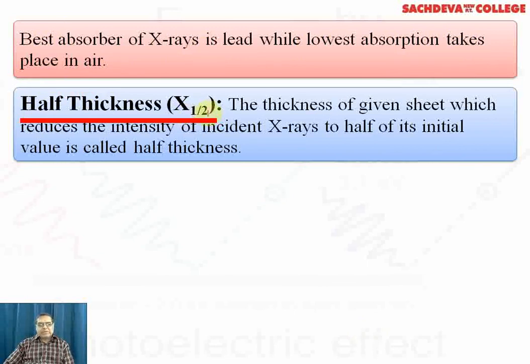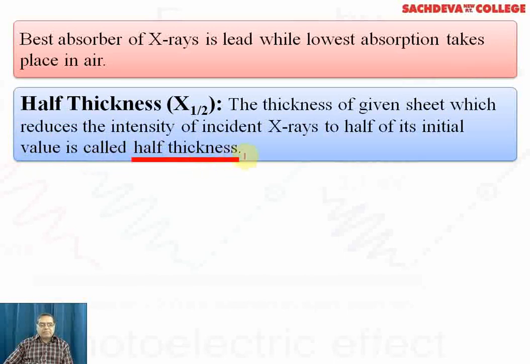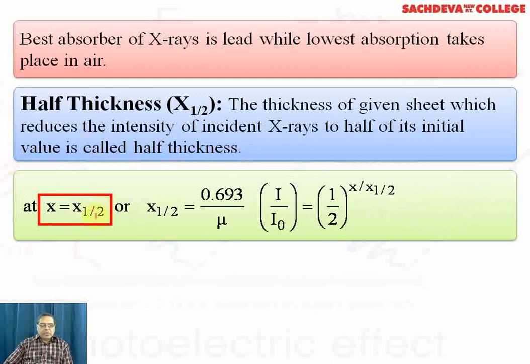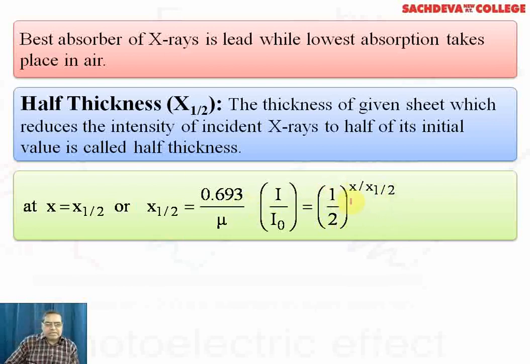Now, half thickness. The half thickness is very much comparable to half-life. The thickness of a given sheet which reduces the intensity of incident X-rays to half of its initial value is called half thickness. x half is equal to 0.693 over mu, and I over I naught is equal to 1 over 2 to the power x divided by x half. So the formulas are the same as those of half-life in radioactivity. Half-life is calculated by 0.693 over lambda. So here lambda is replaced by mu.